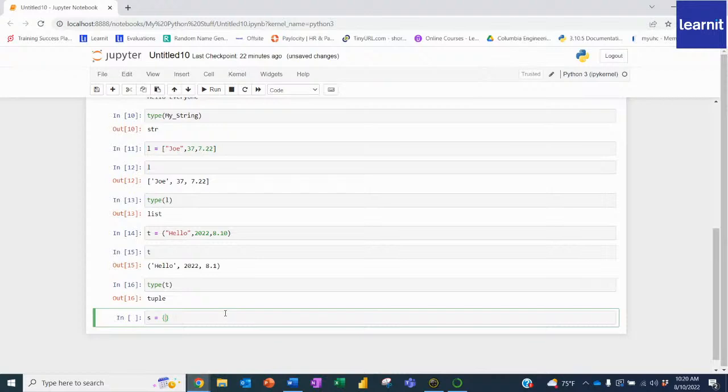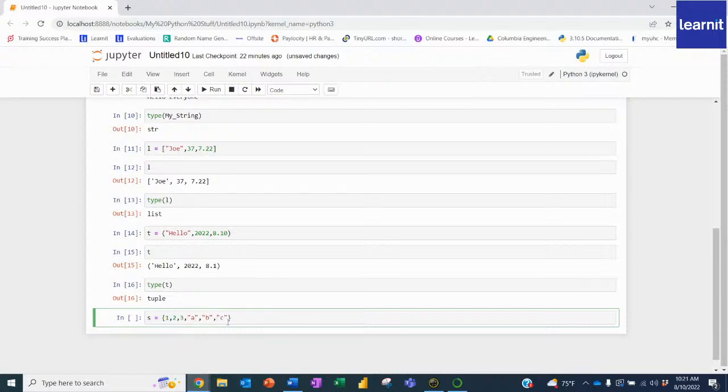I could do whatever I want. I could do a 1, a 2, 3, let's do A, let's do B, and let's also do C. And once again, make sure that when you're doing these, you are separating by commas.